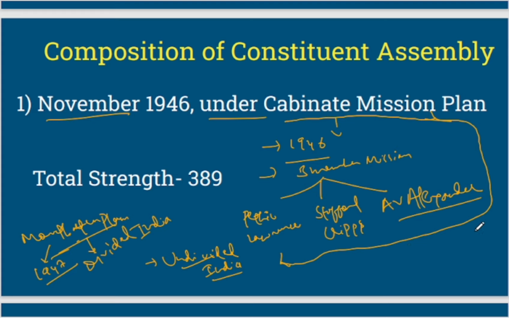And this Cabinet Mission Plan was unsuccessful. It was not successful. It was unsuccessful, right? Questions can be asked like, was it successful or not? So it was unsuccessful, and it was unsuccessful for an obvious reason. There was a difference between Indian National Congress and Muslim League, right? So this is very important.